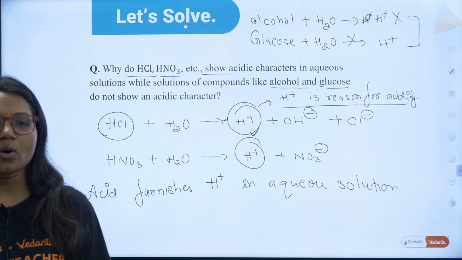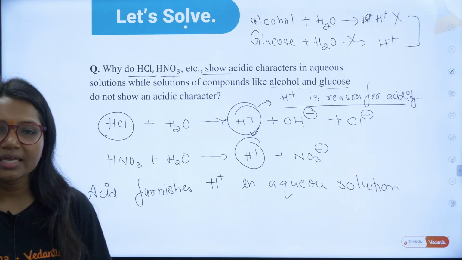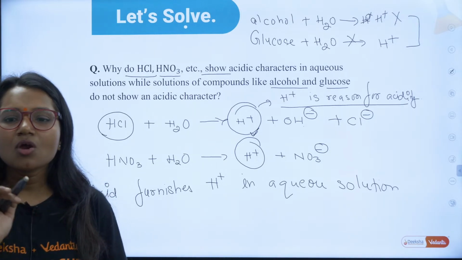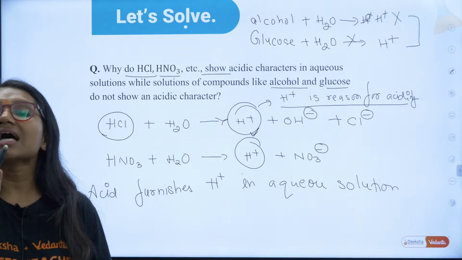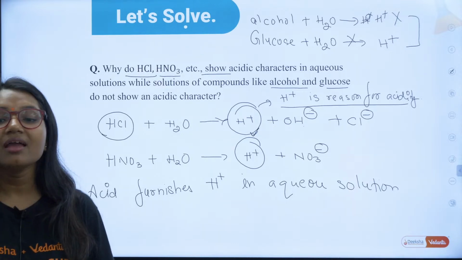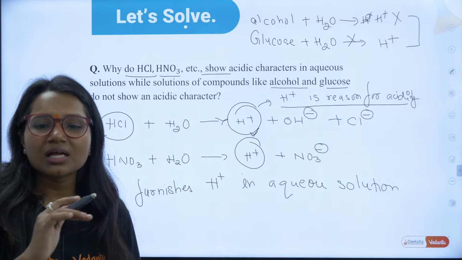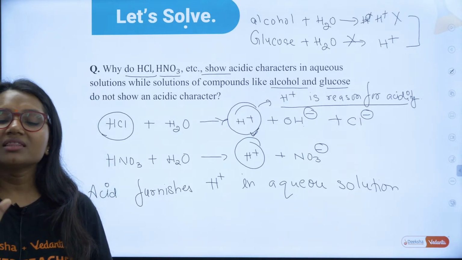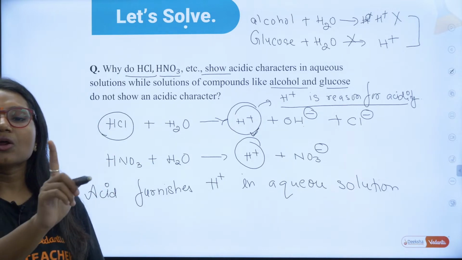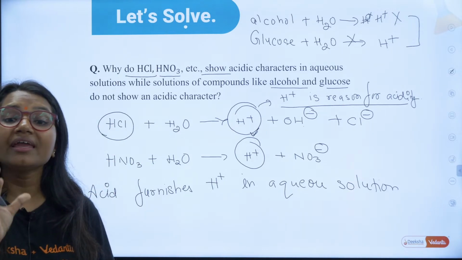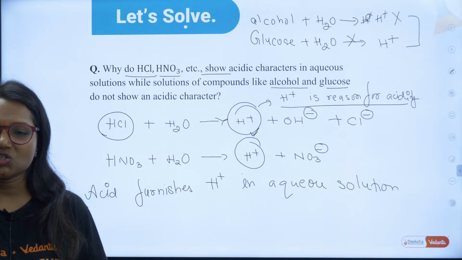Should I tell this question one more time? Why do HCl and HNO3 show acidic character? First of all, acidic character is due to H plus ions. Correct? So, when you put acid into water, it releases H plus ions. Very, very good. When they release H plus ions, they show acidity. Glucose and alcohol do not give free H plus ions. That's why they do not show acidic nature.